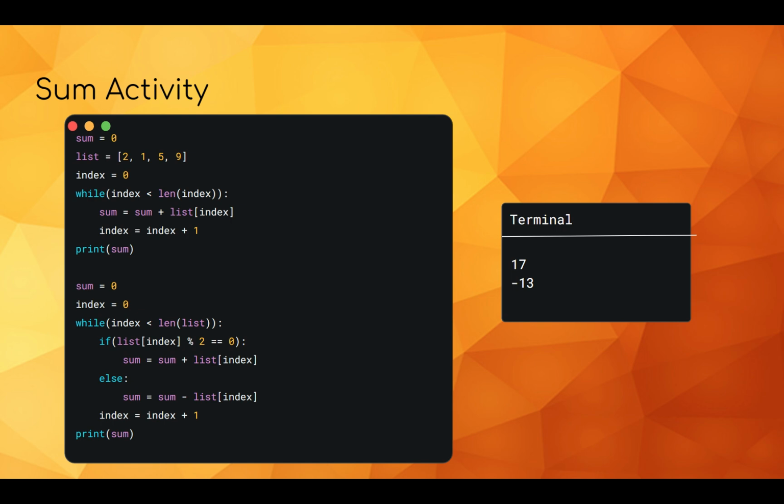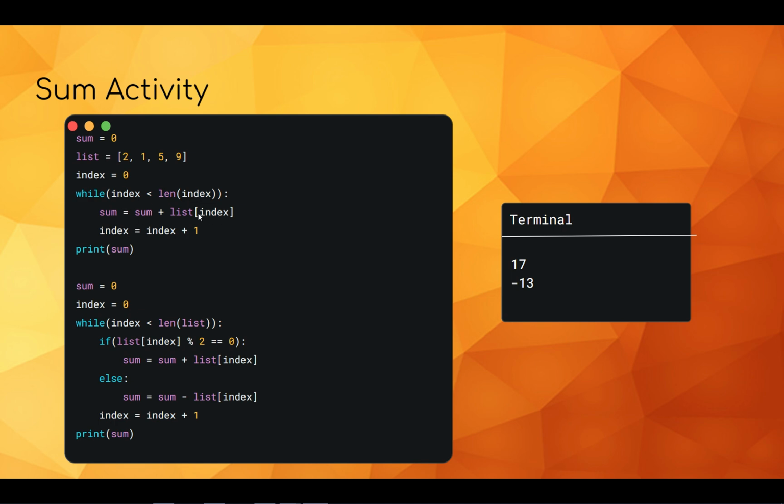So we have sum equals 0 because we need to add the numbers somewhere to be able to keep track of them. Index equals 0, that's our counter in the loop. And while, just like before, while index is less than length of the list, it's going to run the loop. So we have sum equals sum plus list. Sorry, anywhere it says index in this first one, it should say list. So index equals index plus 1 is correct, but list index and length index is incorrect. It should just be length list here, not length index.